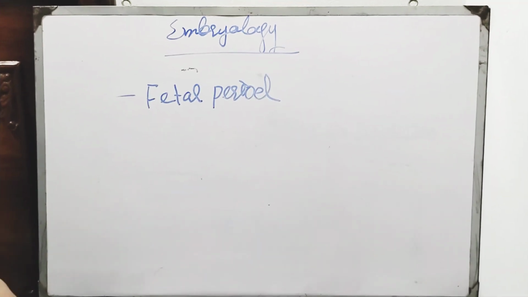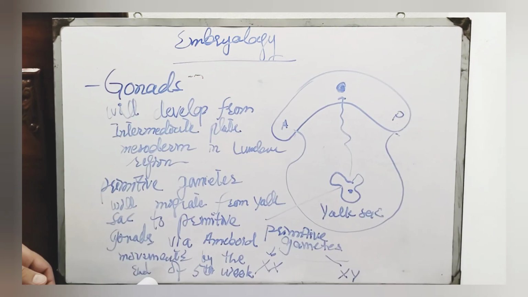The second is the fetal period. So, what is the fetal period? After embryogenesis, from that point until birth is called the fetal period.